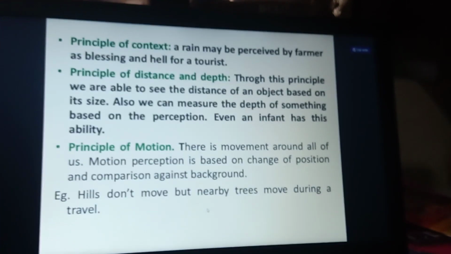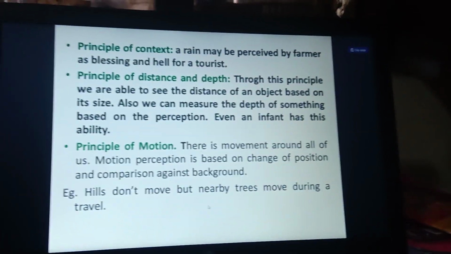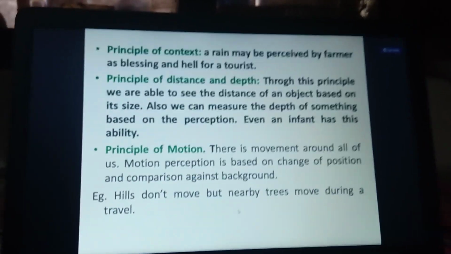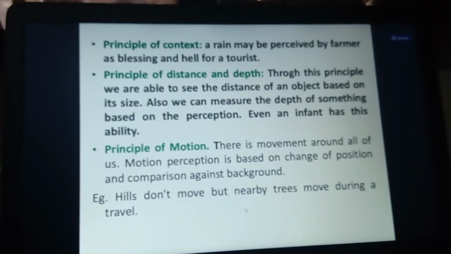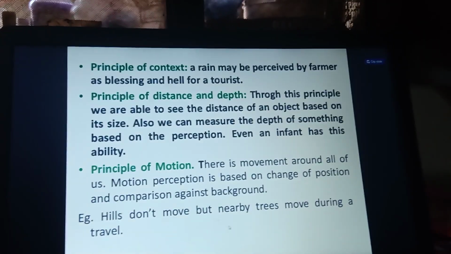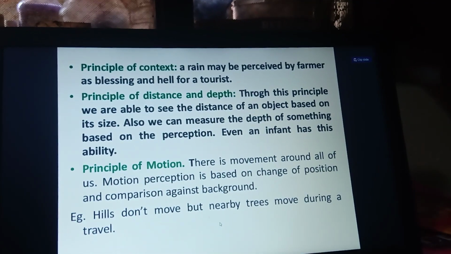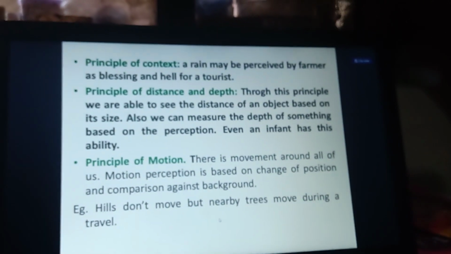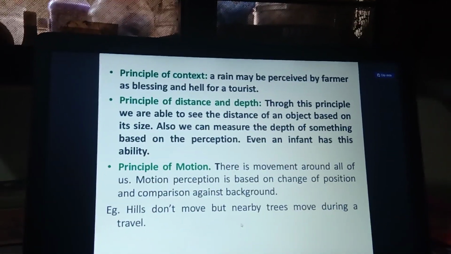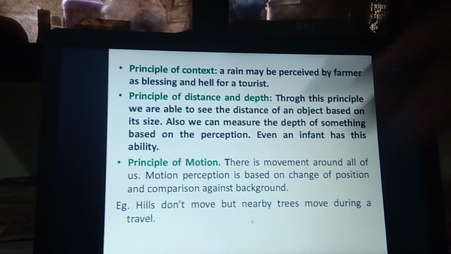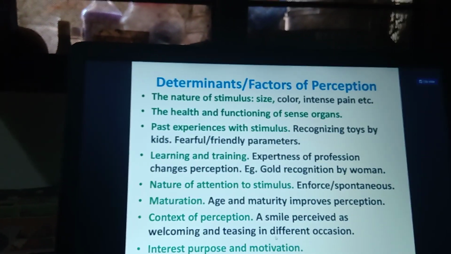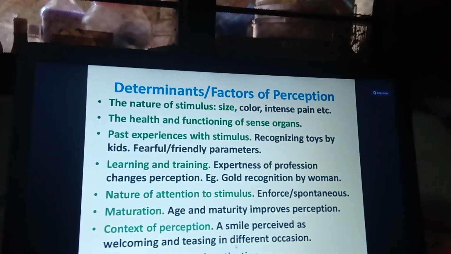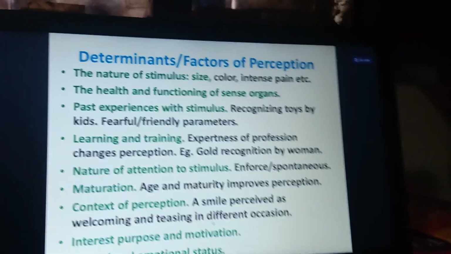And next, the principle of motion. The principle of motion means hills don't move but near trees move during travel. And clouds also, whenever you are seeing them while traveling, the trees and the hills do not move. But when you are traveling, we can observe a rush of movement of trees and hilly movement. So that is called the principle of motion. Okay, so those are the overall principles of perception. Next, you see the determinants and the factors of perception.